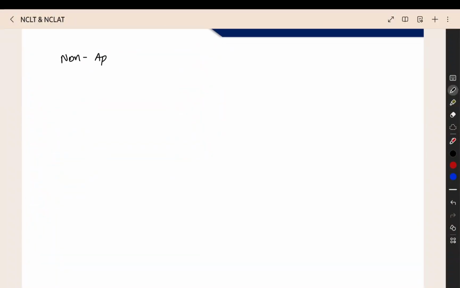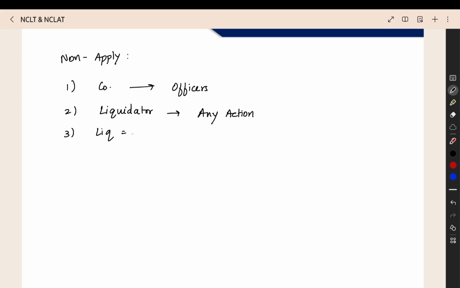So, non-applicability. First one, when a company is doing a case on its officers. Second one, when the liquidator is taking any action while the winding up is going on. For that, this provision will not be applicable. And another point is that a liquidator is not an officer of the company. Liquidator is not equal to the officer of the company.